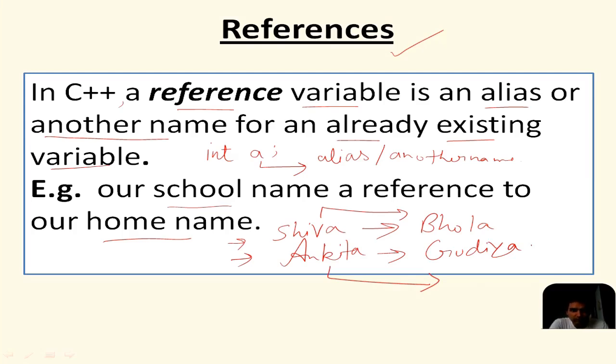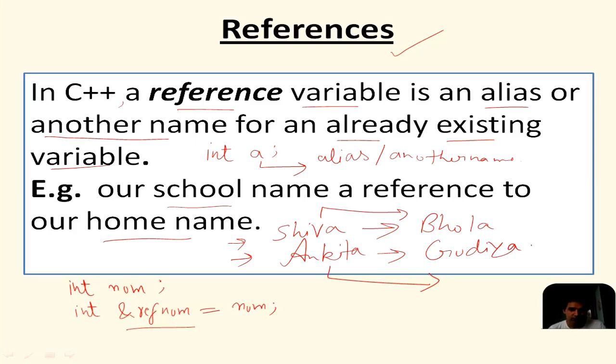So how do we create reference? Let us see that. So suppose you declare a variable num, and this is of integer type. Then for declaring a reference for this num variable, you will use int ampersand, suppose ref num equals num.